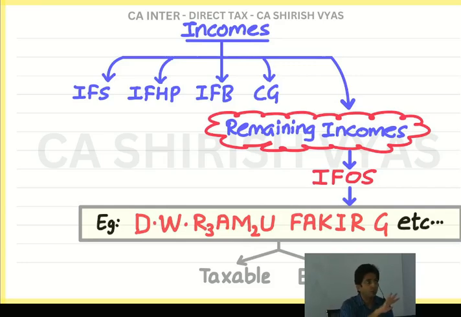Because dividend is what? Distribution of company's profits, and company is already paying tax, and company's profits are income from business. You know, today I told you 5 heads of income. In that, company's profits is income from business. So company is already paying tax. On that, shareholder has to pay the tax again. So it is a typical case of double taxation. But can't help. Some things are weird, but we have to accept it.